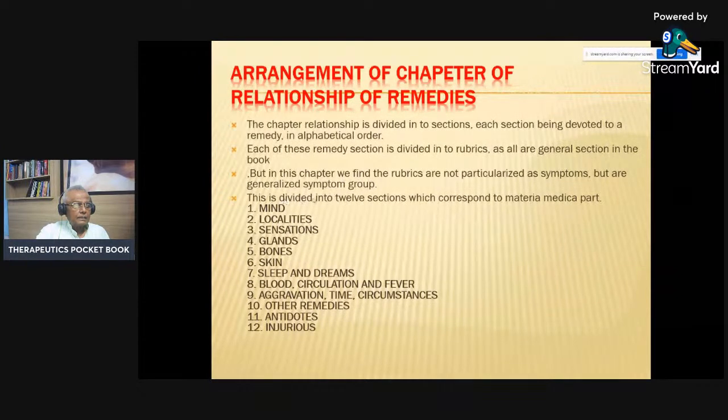This is divided into 12 sections which correspond to the materia medica: mind, locality, sensation, glands, bone, skin, sleep and dreams, blood circulation and fever, aggravations, time, circumstances, other remedy, antidote, and injuries.